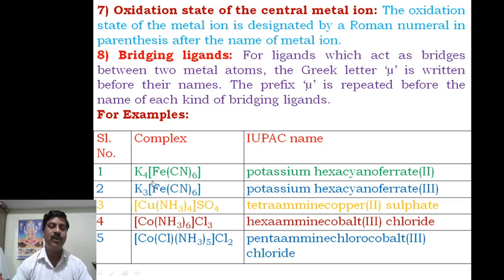Therefore +4 -6, and there is no charge on this complex, so it equals 0. While assigning the oxidation state of the metal or ion, the algebraic sum of the ions in a formula, if it is neutral, is equal to 0.